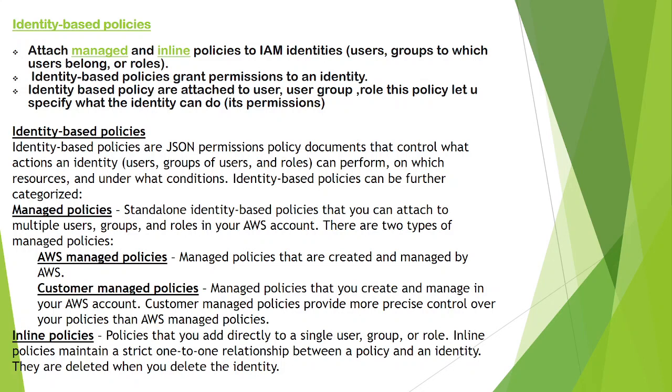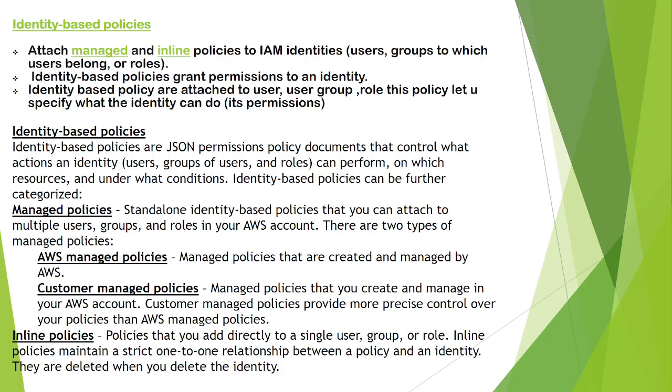So next we have customer managed policy. What is this customer? We are going to customize. Instead of giving S3 full access to that person, I'll create S3 read only access. I can give permission only to read. I am customizing how I want it for that person. I have to give him minimum permission. So I'm customizing it. That is nothing but customer managed policy.